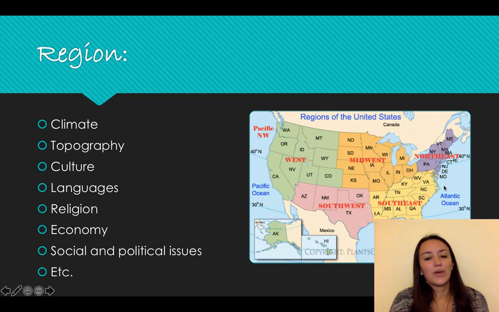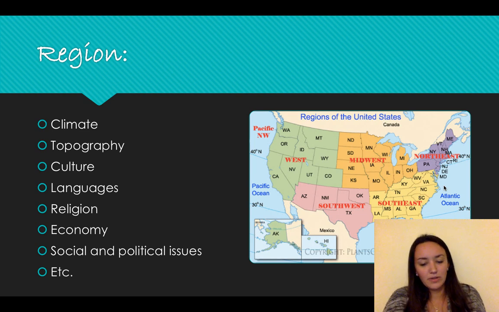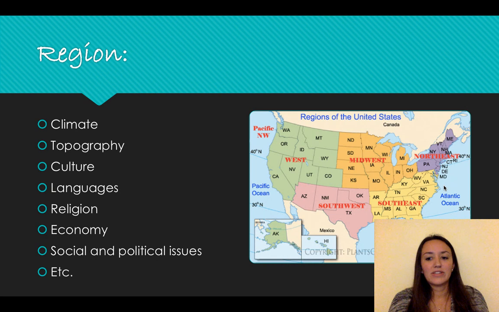Region. The United States is a great example of region because we are a huge country with so many different regions and so many different lifestyles in each region. Included in region is climate, topography, culture, languages, religion, economy, social and political issues, etc. We obviously know we have a very different climate here in the Northeast than people do in the Southeast. In terms of culture, I know personally, and I'm sure a lot of you do, when you go down south to vacation, everything is slower. They drive slower, they get your food slower, just their way of life is slower. They're usually a lot more polite as well. Just a very different way of life.